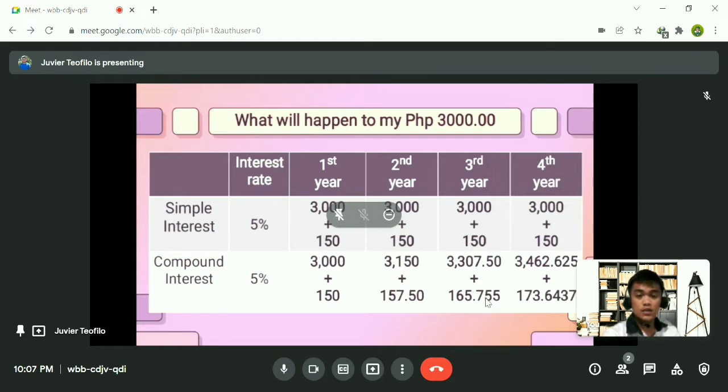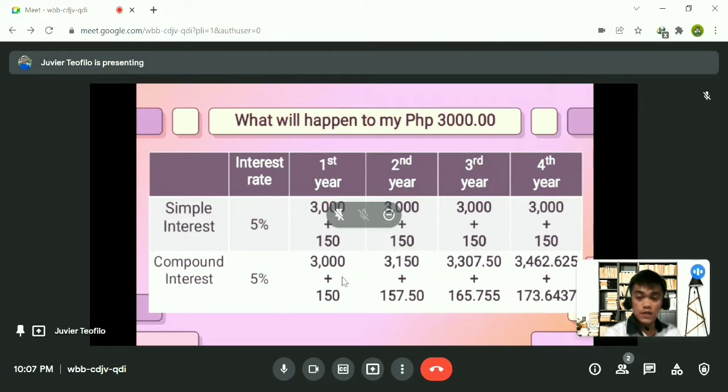Okay, let's add this, and we have 3,473.26. Using this, we find the interest at the rate of 5%, and we have 173.6437. And add this, and so on and so forth.